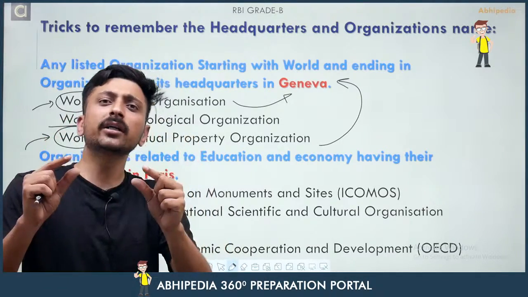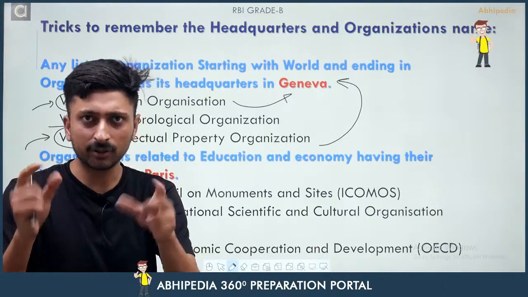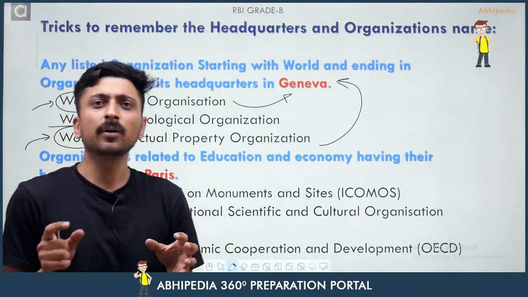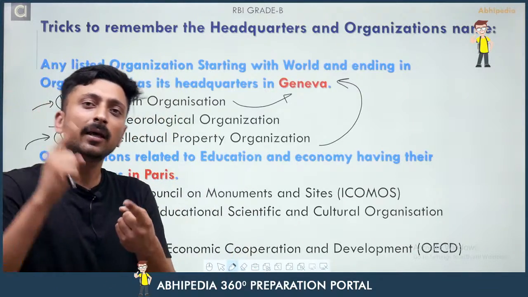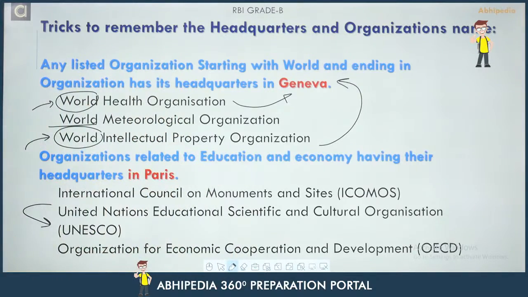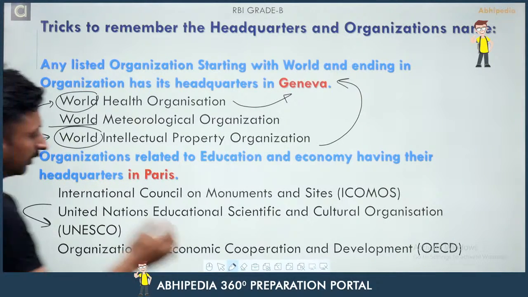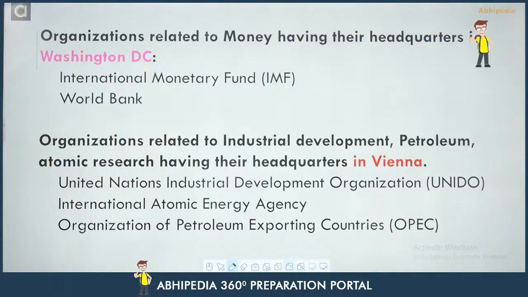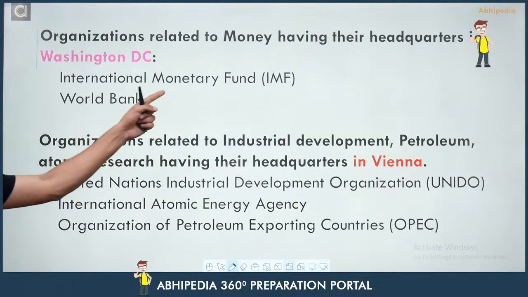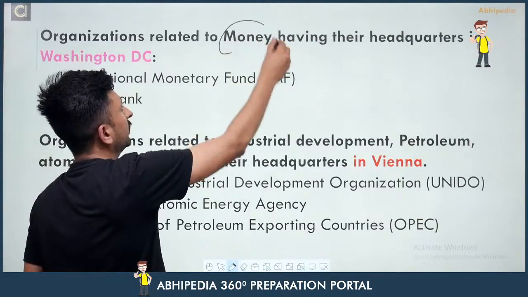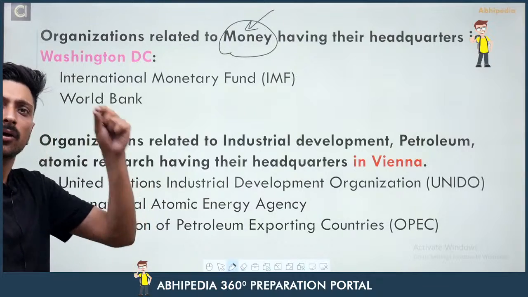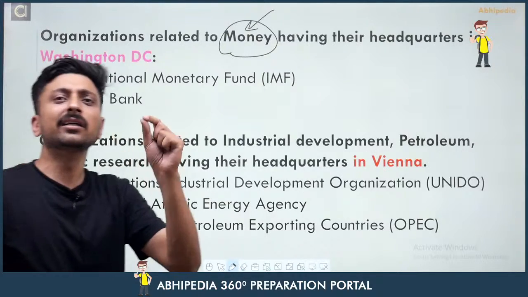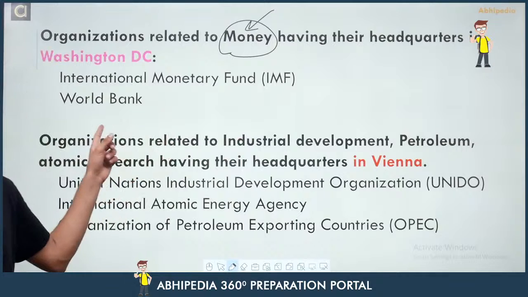So if any such organization is asked in your exam and the examiner asks about its headquarters, then its headquarters will be in Paris, France, right? So you have to keep these things in your mind. The next trick is about organizations that are related to money. You have to keep in mind that organizations related to money have their headquarters in Washington DC, USA, right?